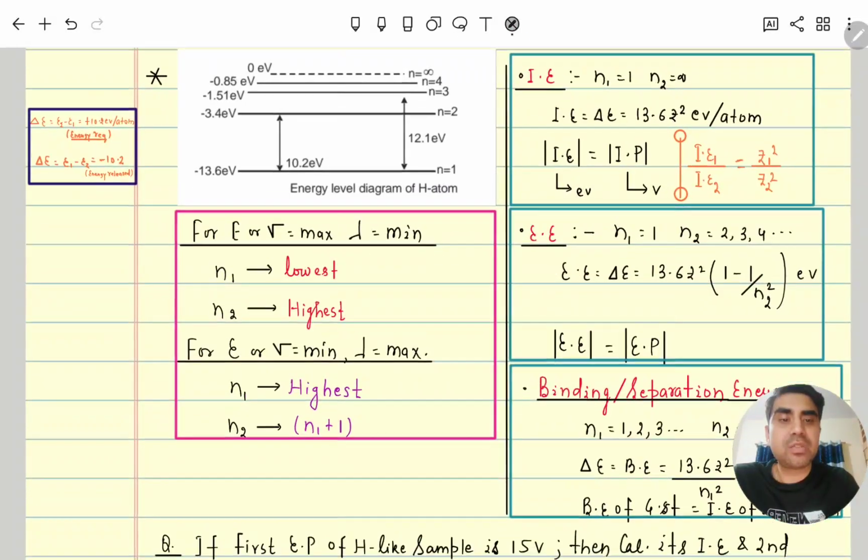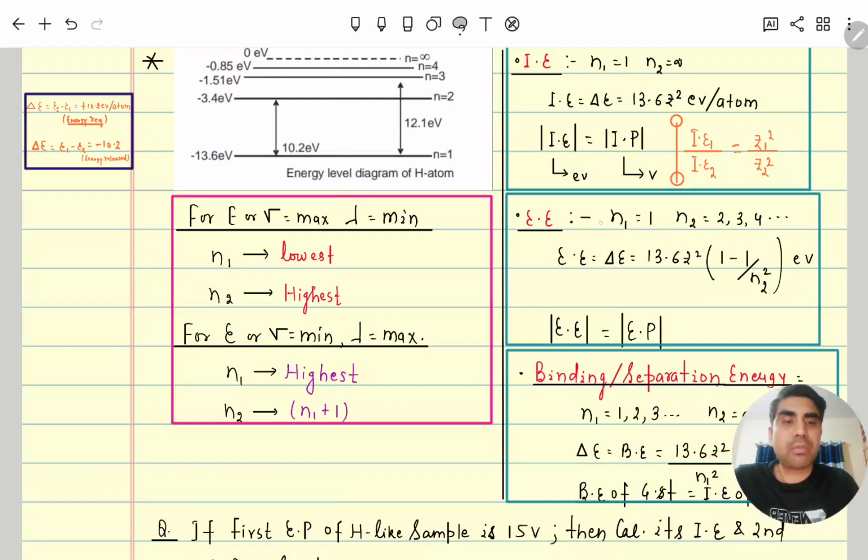So what is excitation energy? It is when an electron goes from the ground state to any other excited state, not to infinity, otherwise it will be ionization energy. So excitation energy is again 13.6 Z² (1/n1² − 1/n2²) electron volt, where n1 is 1. Here also, excitation energy and excitation potential are numerically the same; only the unit differs, electron volt for energy and volt for potential.